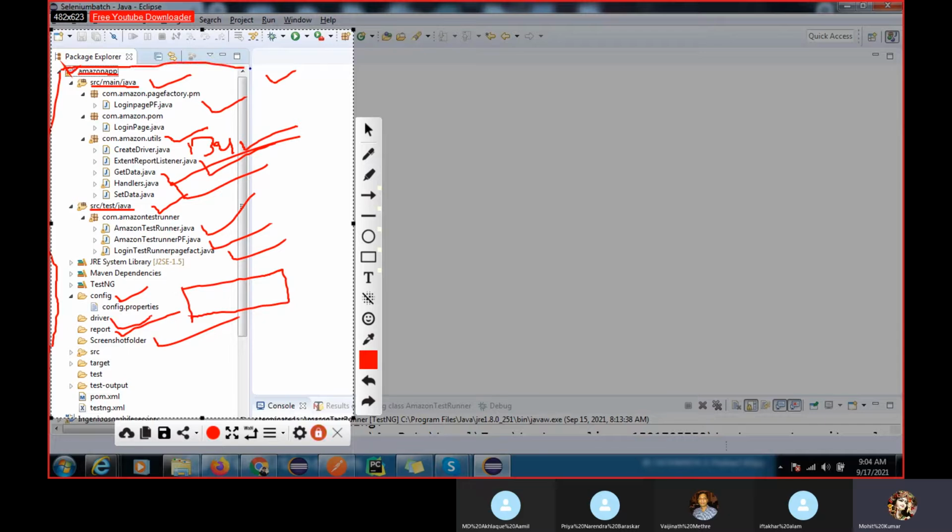This is called a hybrid framework. A hybrid framework is a combination of any frameworks. Here we are using page object model and data driven. Data driven means we are taking the data from the Excel sheet. That is called your hybrid framework. I told you, right? Recently, like two weeks ago, I was working on one framework where these guys are keeping all the locators in a JSON file. But yeah, I told you, right?